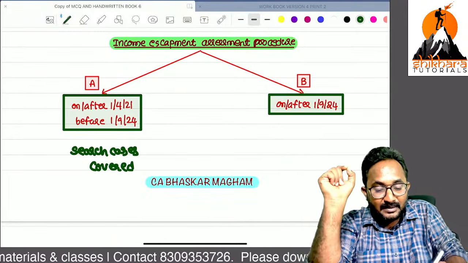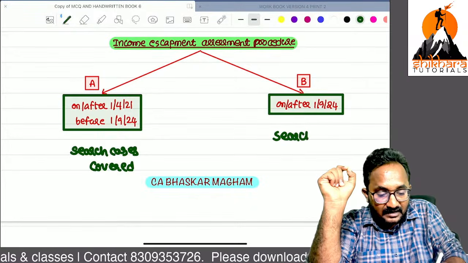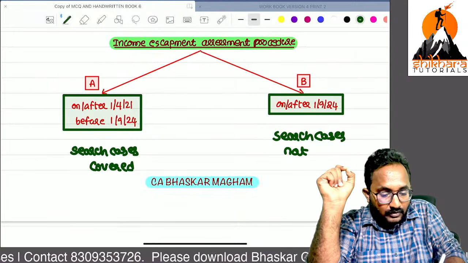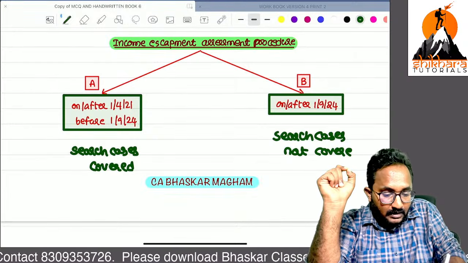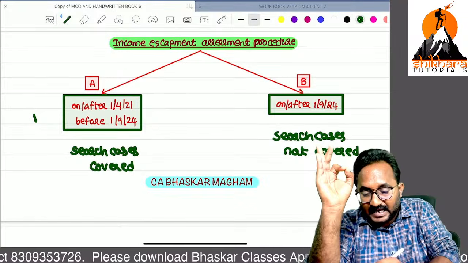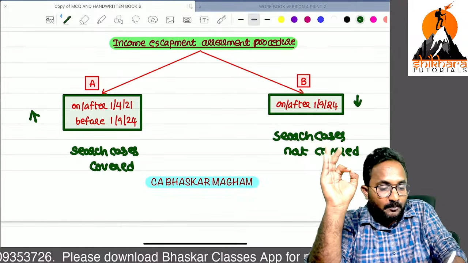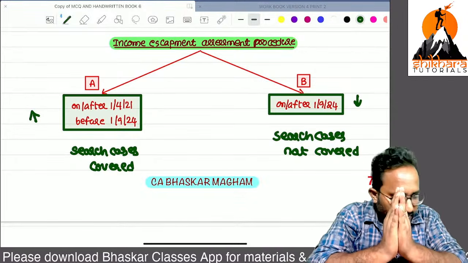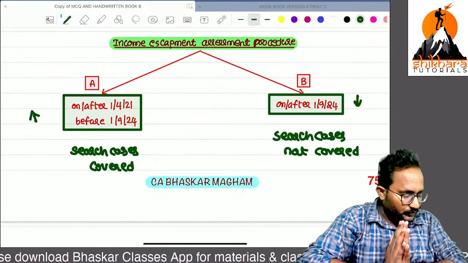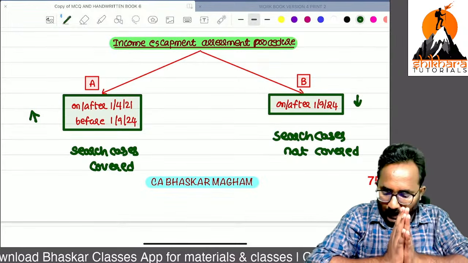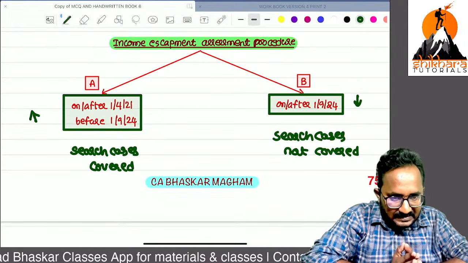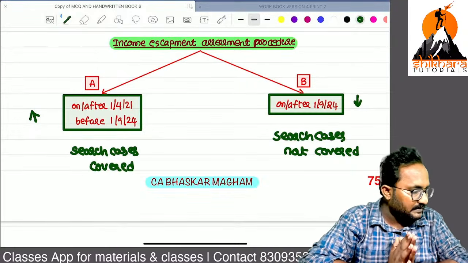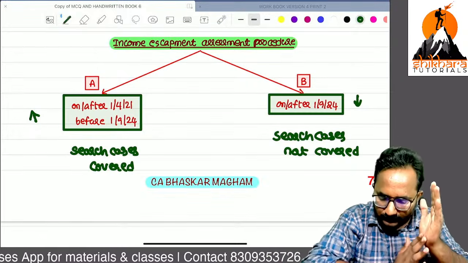Now, search case related assessment is not covered here. So the scope was very high, but now the scope is reduced. Just give me confirmation up to now, all of you. If you have understood the discussion up to this point, then I will proceed and close this assessment procedure chapter for today.